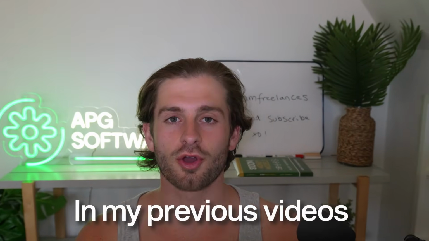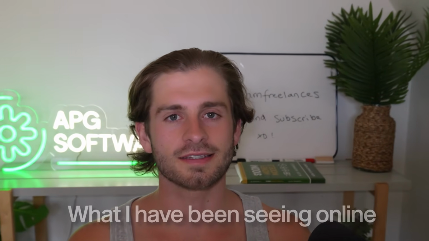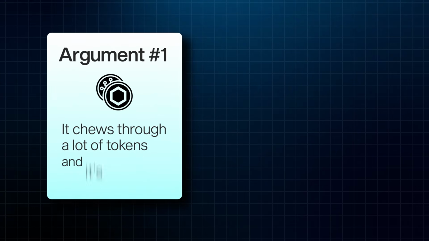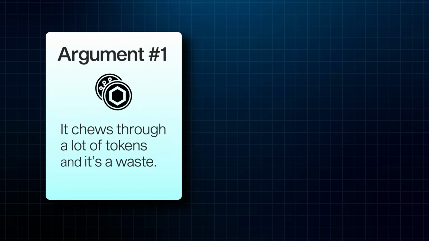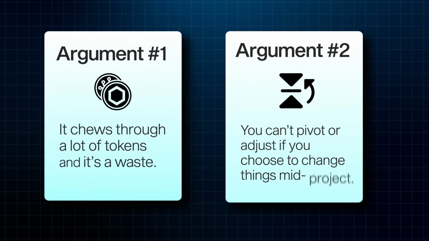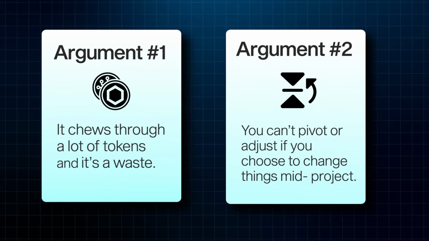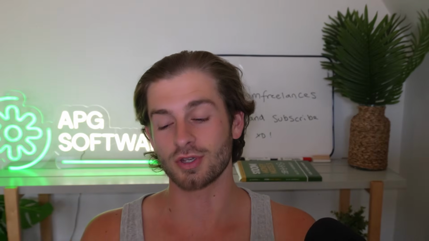So in my previous videos and from what I've been seeing online, some of the biggest rejections with AI coding frameworks, and BMAD in particular, are two things. One, that it chews through a lot of tokens and that it's a waste. And number two is that a lot of people are saying you can't pivot or adjust if you choose to change things mid-project. And so what I'm going to do in this video is provide solid evidence to counteract both of those arguments,